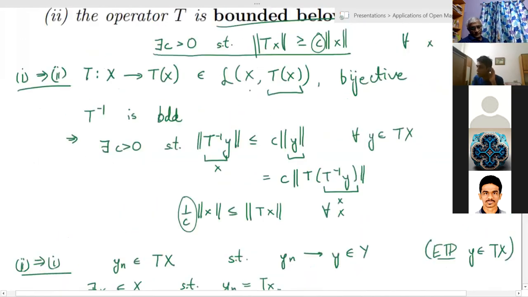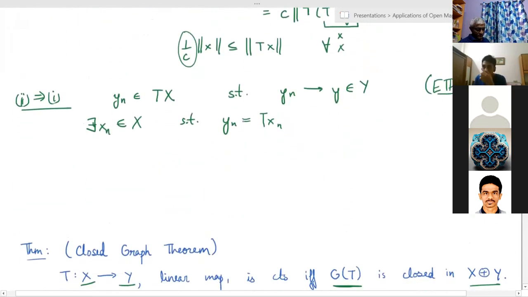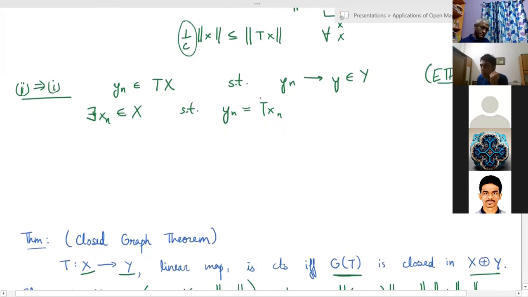Here we don't even need choice because our function is given to be 1-to-1, but just taking any pre-image works. So there exists some xn in X such that Yn is T xn. And my claim is that this sequence xn is Cauchy.